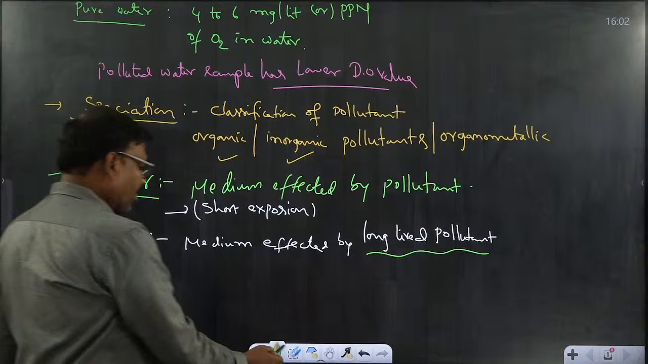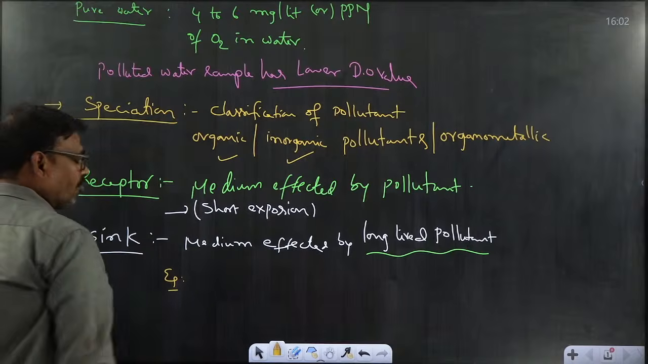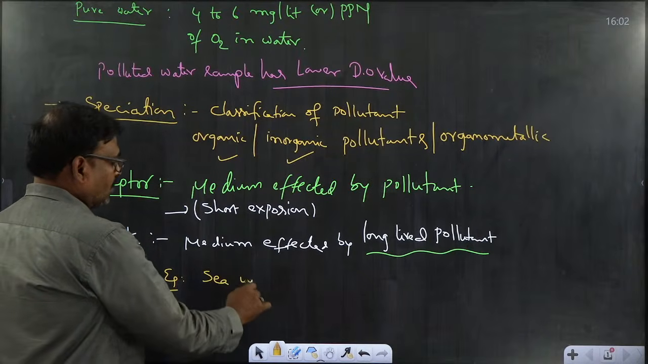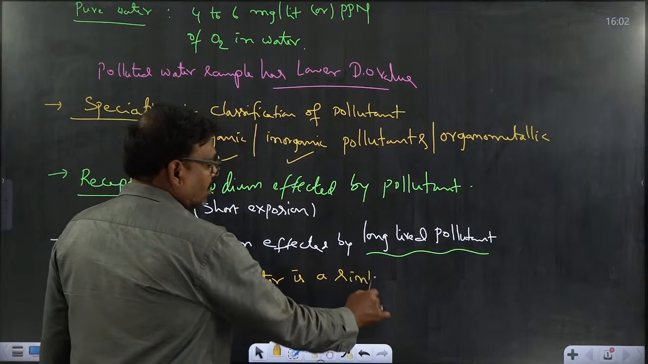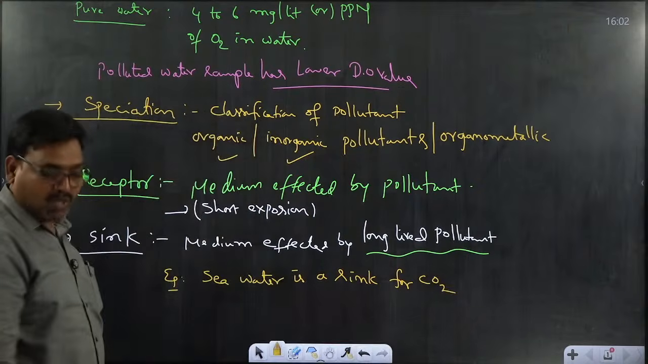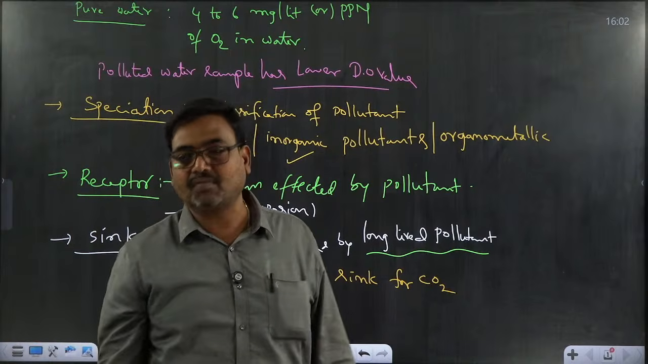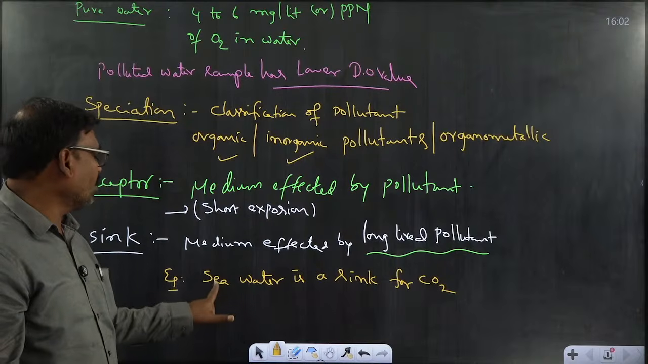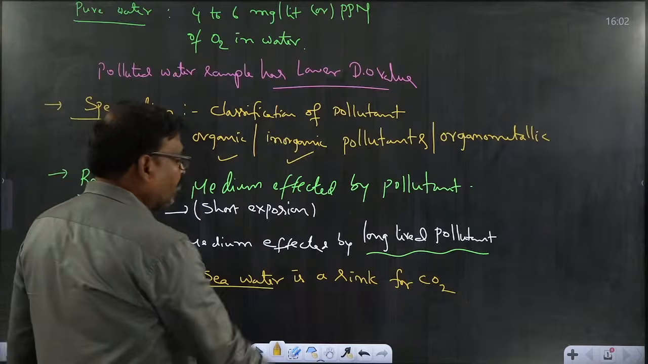For example, seawater. Seawater is a sink for CO2, because atmospheric CO2 is always in contact with the surface of the water. That's why that CO2 is always in contact with the seawater. So, seawater is a sink for CO2.